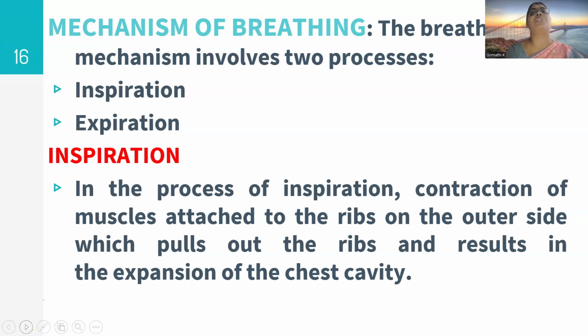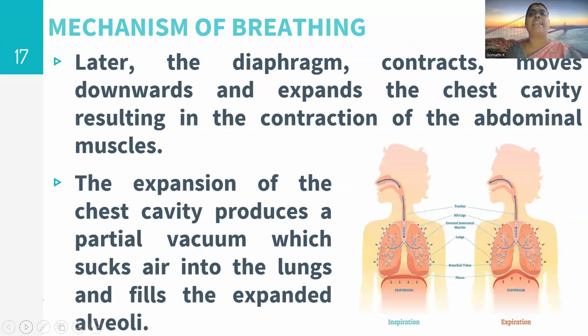The mechanism of breathing involves two processes, inspiration and expiration. Inspiration: in this process, the muscles attached to the ribs on the outer side contract, which pulls out the ribs and results in expansion of the chest cavity. Later, the diaphragm contracts, moves downwards, and expands the chest cavity, resulting in the relaxation of abdominal muscles. The expansion of the chest cavity produces a partial vacuum which sucks air into the lungs and fills the expanded alveoli.